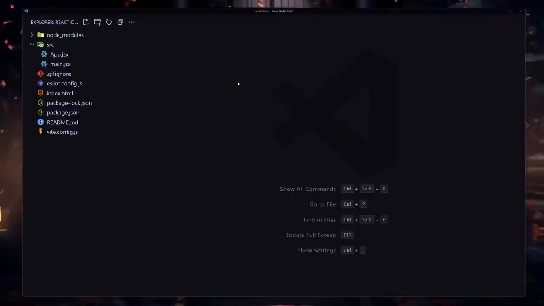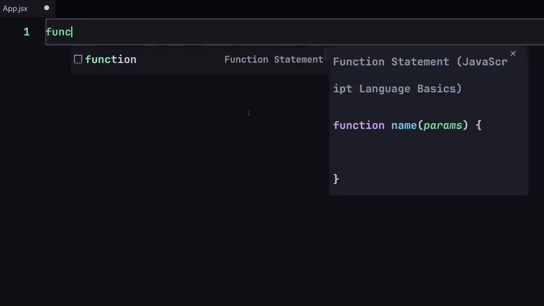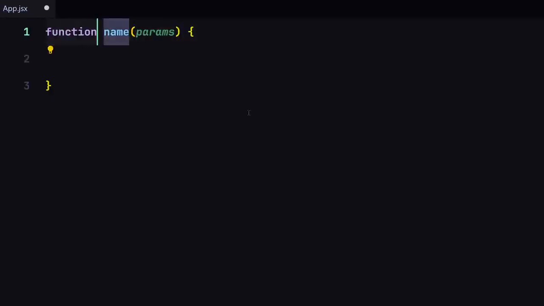Now to create a component, I'm going to go into my app.jsx file, and I'm going to remove every single thing from there because I want to start from scratch. So as I said, components are just JavaScript functions. I can create a JavaScript function by using the function keyword, or I can also create my component by using the arrow function. So for now, I'll just stick with this function keyword.